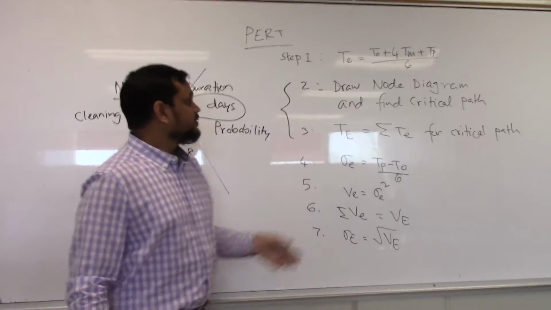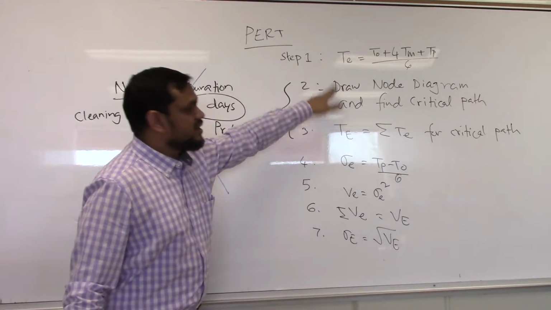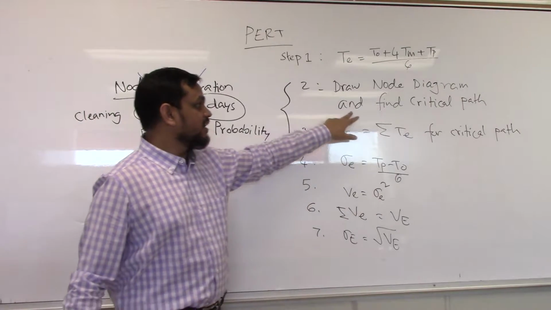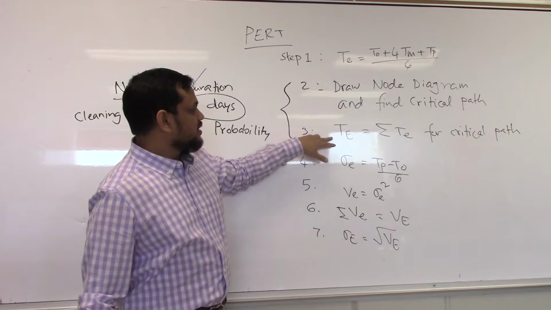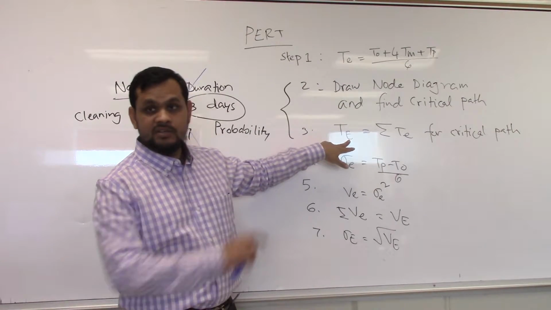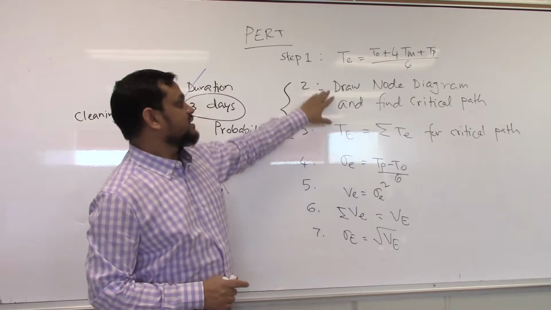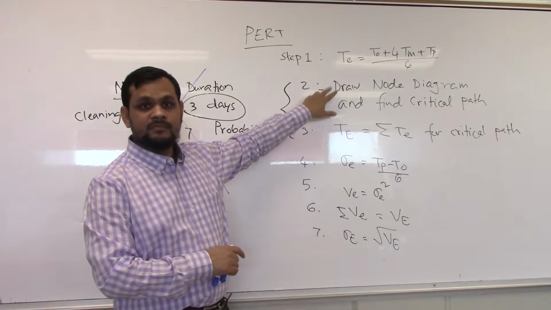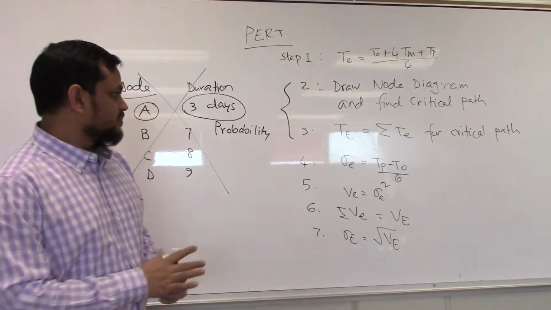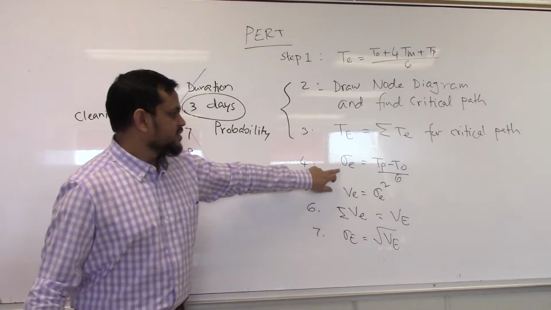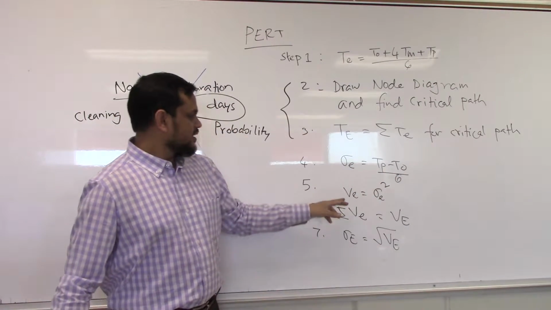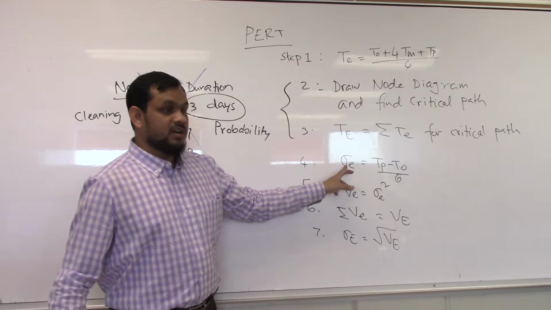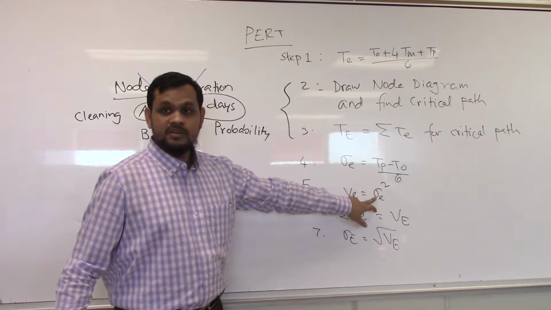That is something new. Then we will draw the node diagram and find the critical path. Then for the critical path, what is the summation of the duration? Last example, it was directly given. Today I will solve a complete problem. Then the standard deviation for each activity is (Tp minus To) divided by 6, and variance is the square of the standard deviation.